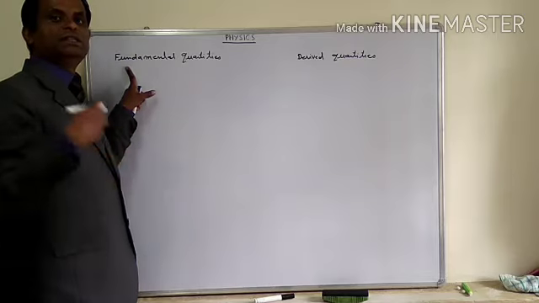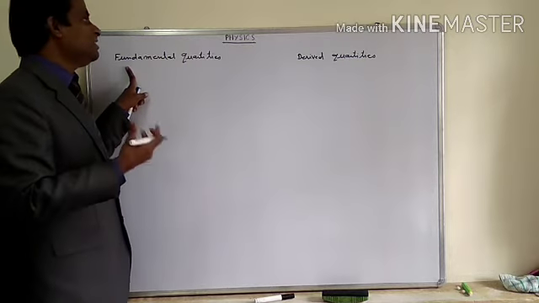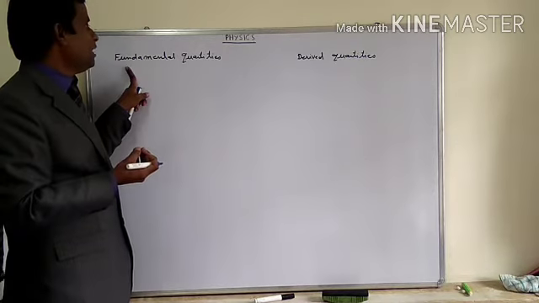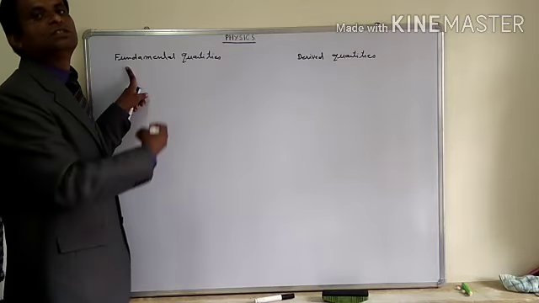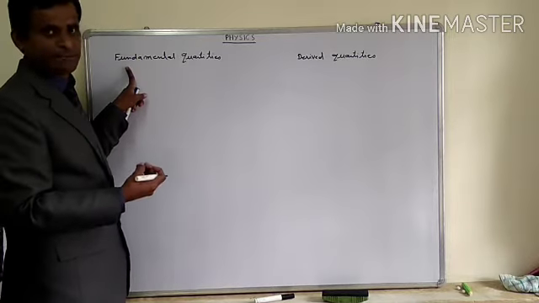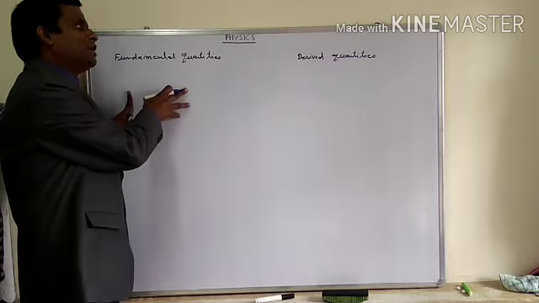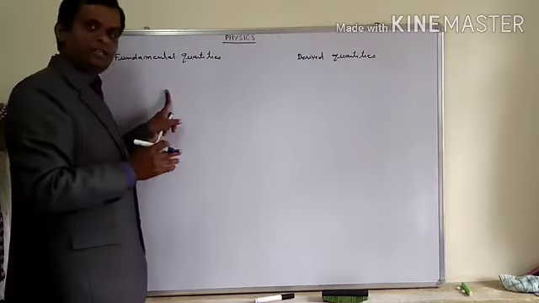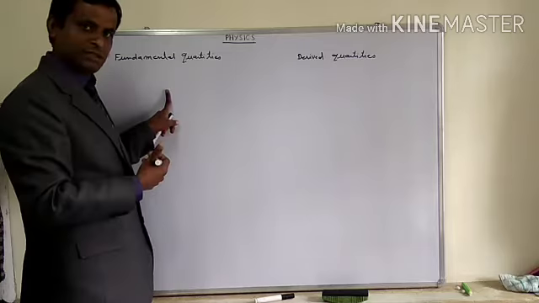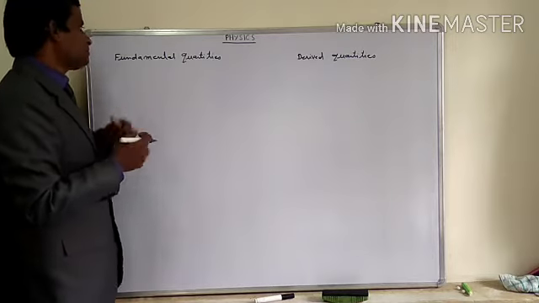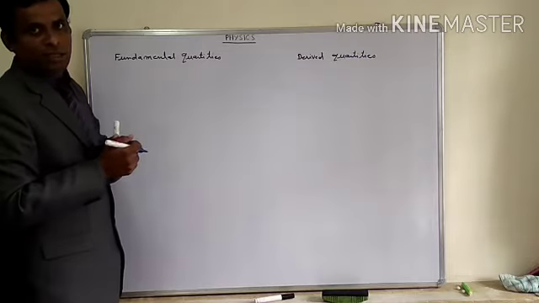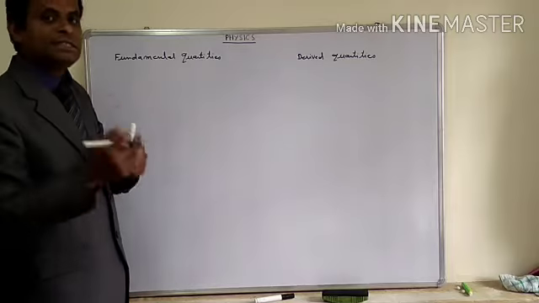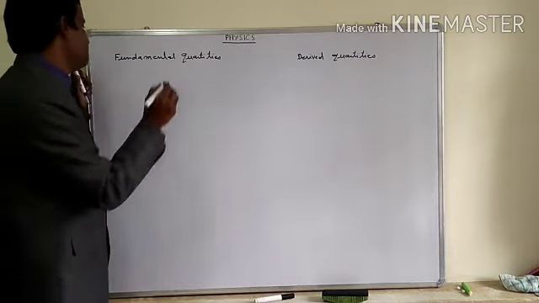What are the fundamentals? These are the basic quantities which were initially taken by the conference of weights and measurement, and we found the units of these quantities. These are also called fundamental units, and with the help of these fundamental quantities we formed a lot of physical quantities which are called derived quantities. As we go ahead, we will understand these things. Initially, what are the fundamentals? Only 7 quantities are chosen, which are called fundamental quantities. What are these 7 quantities? Now I am going to explain one by one.